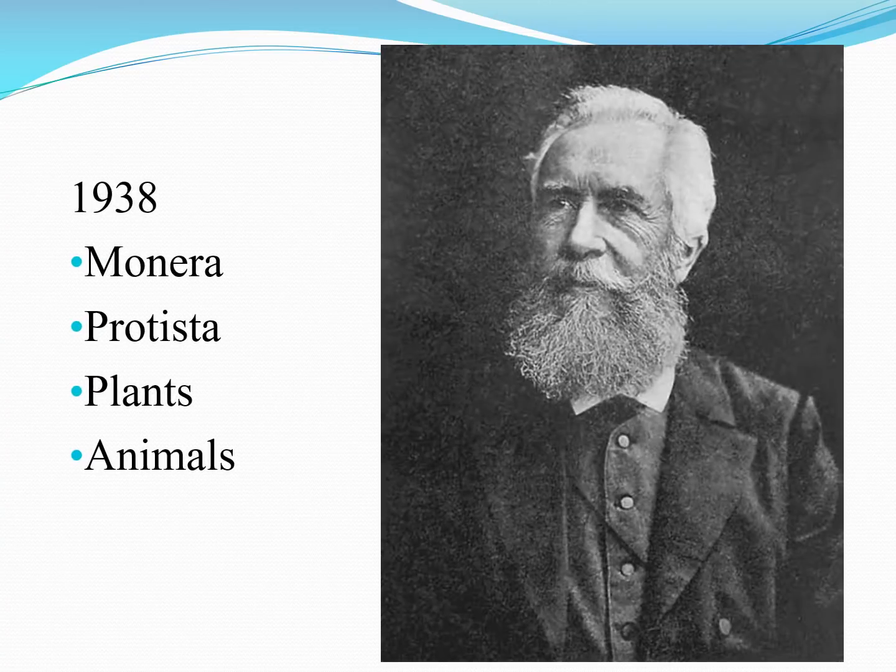Copeland in the year 1938 categorized them further into Monera, Protista, plants and animals. We even have in the year 1925 Chatton, who classified them into prokaryotes and eukaryotes.